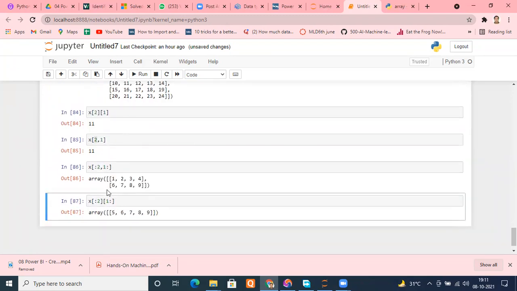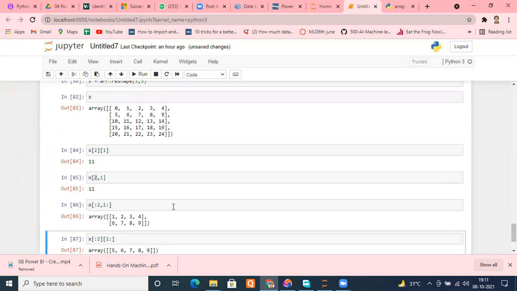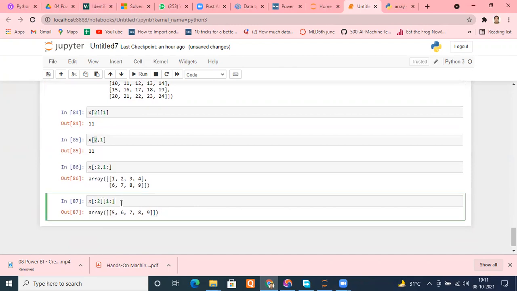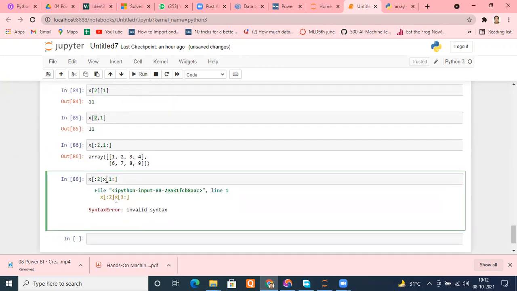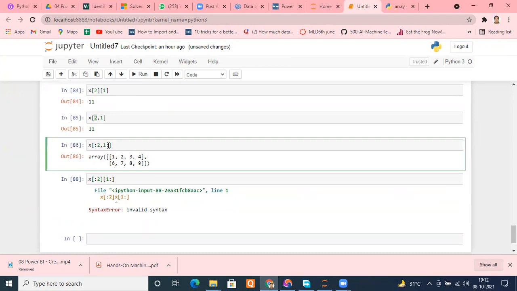Are we making some mistake somewhere? Colon 2 is fine. Why is it giving me 5, 6, 7, 8, 9? 2 rows, first to all. Never know why it is happening. There may be some issue. X2 colon 1. Try one more way. And X this way. No, only this way. It should have taken, but this is the way it is accepting very easily.